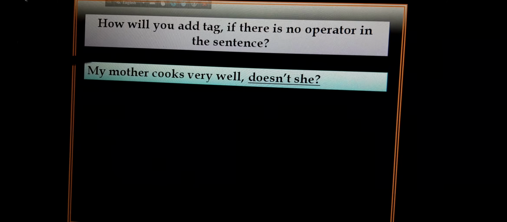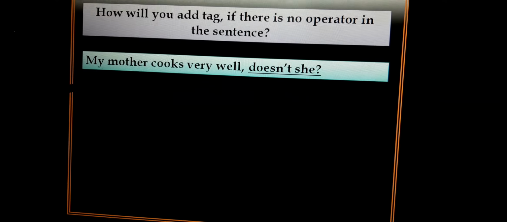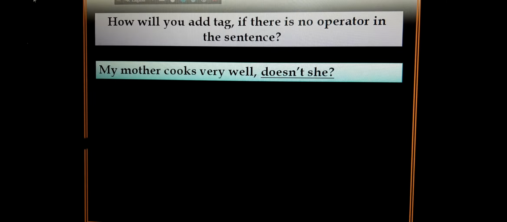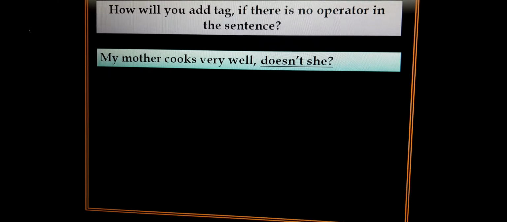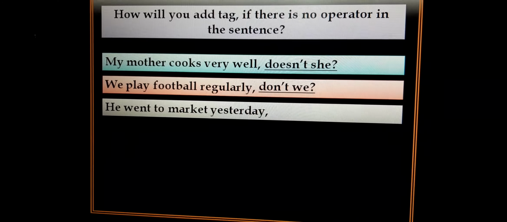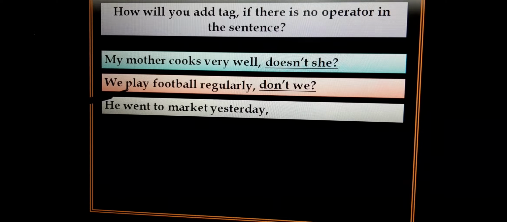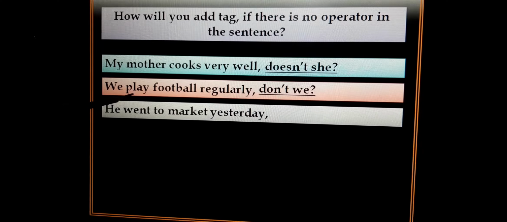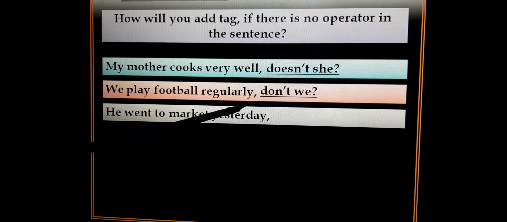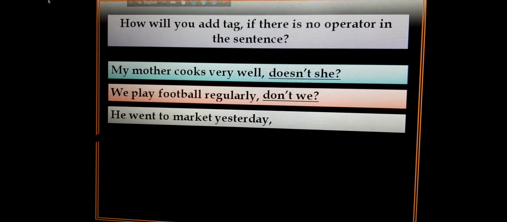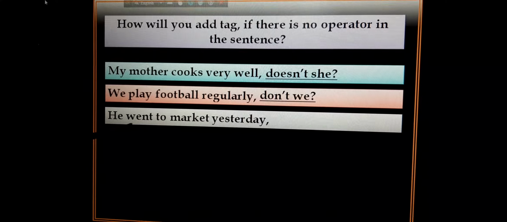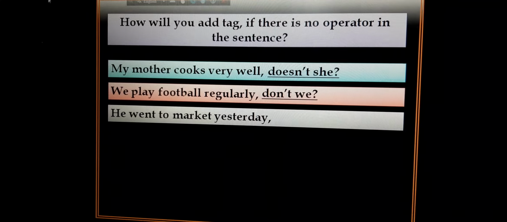If there is s or es with the verb, then you should use the operator doesn't. If the verb is in root form or present form, then you will use do or don't. And if the verb is in past form, then you will use did.